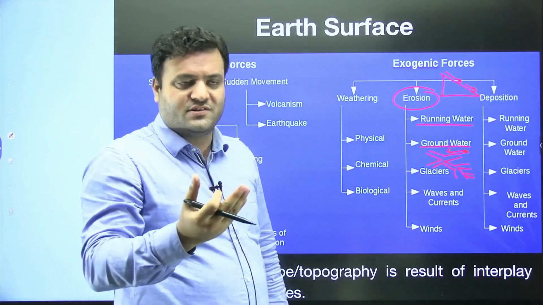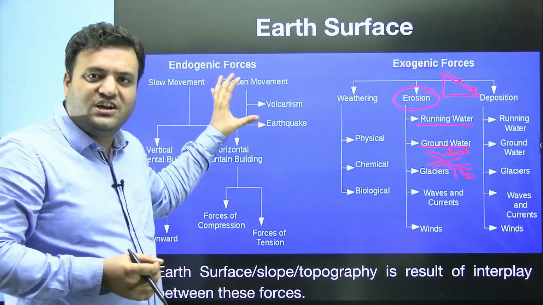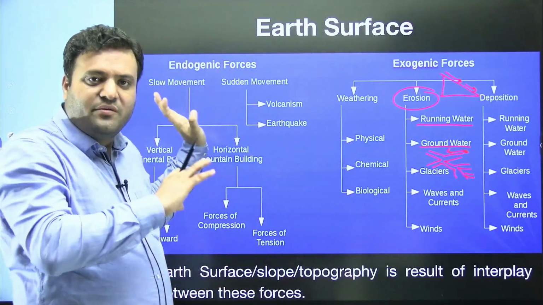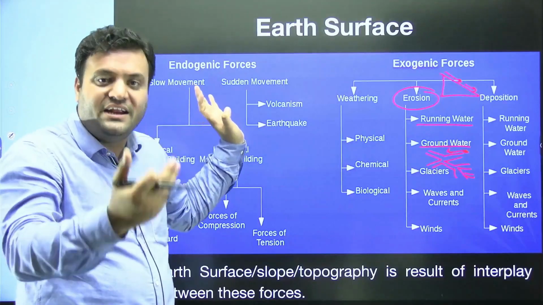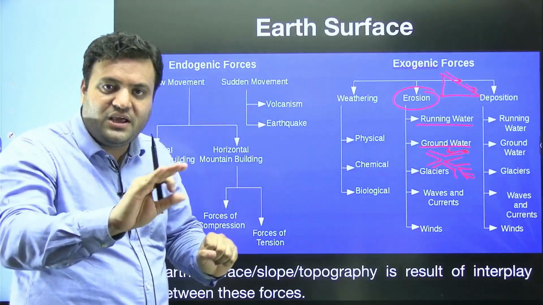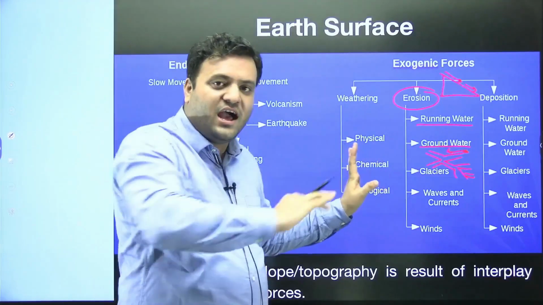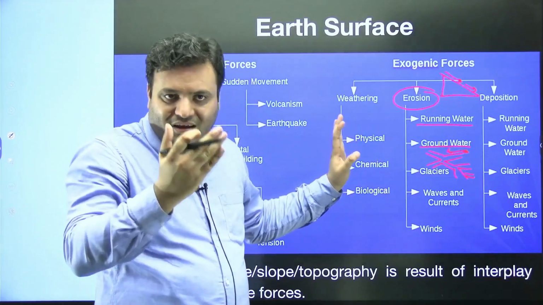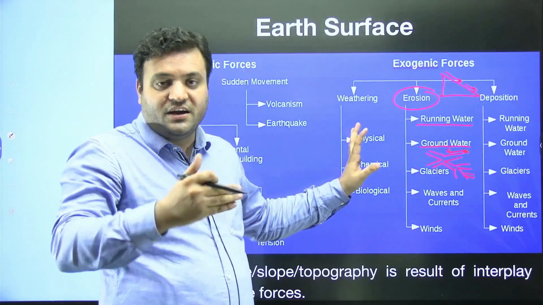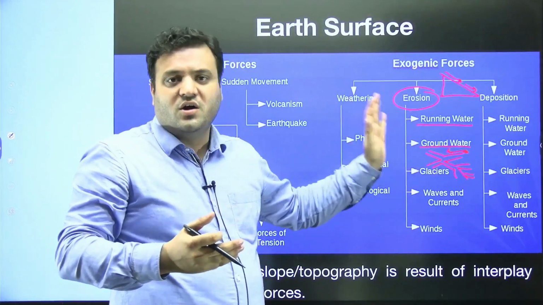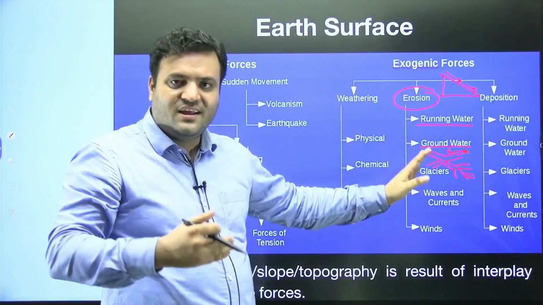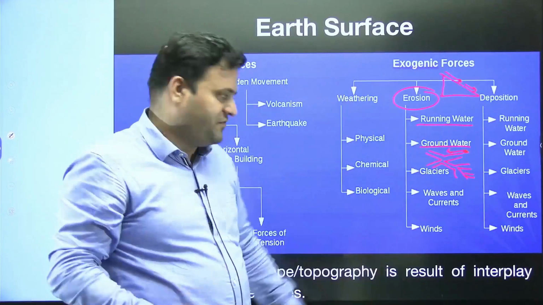It's because of the gradient that we have these kinds of processes. In the endogenetic forces, we discussed that there was a major role of the geothermal gradient. The heat was moving from the interior towards the surface. Here we have a physical gradient, and because of that there is a movement of water, a movement of matter, and that is causing removal of the surface.